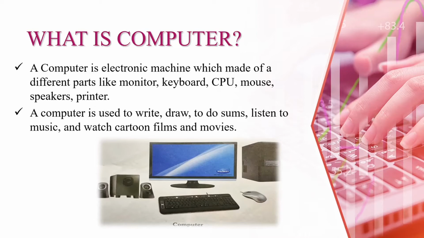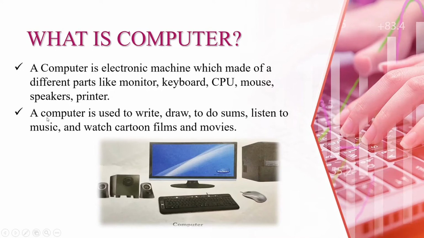What is a computer? A computer is an electronic machine, which I said in the previous lecture, right? A computer is a machine because it is made by man, and it is an electronic machine. Without electricity, a computer cannot work, and it is made up of different parts like the monitor, keyboard, CPU, mouse, speaker and printer. These are the basic parts of the computer that we use regularly in our life.